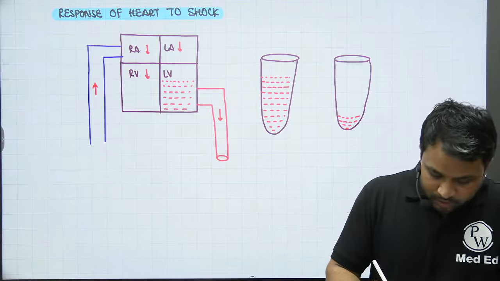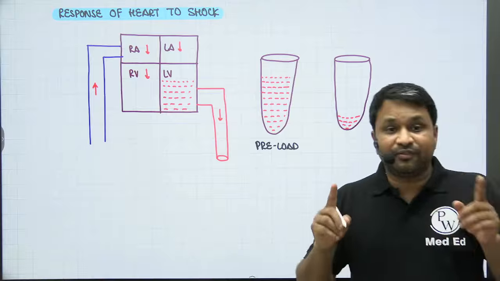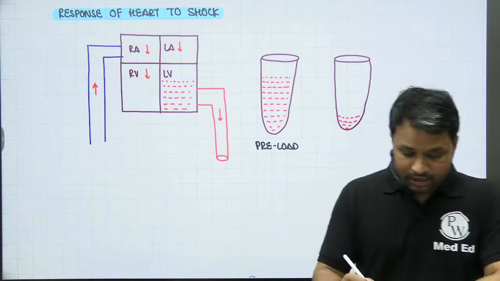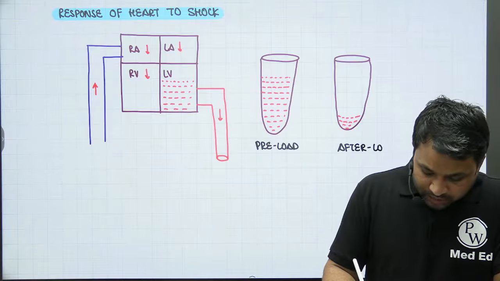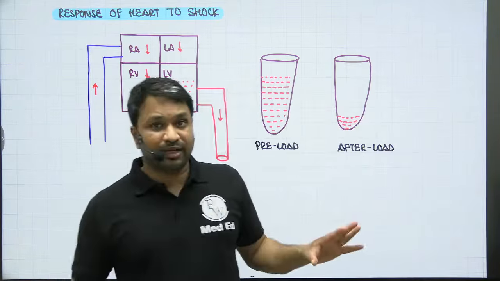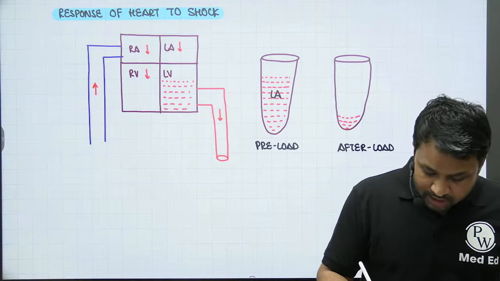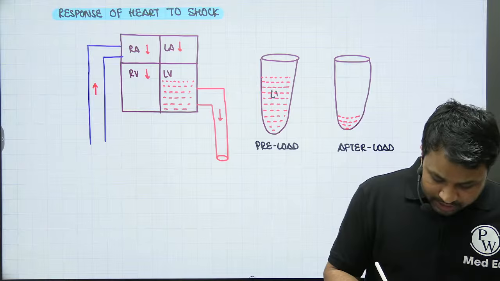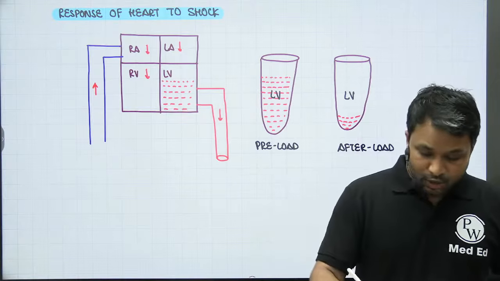So preload is the amount of blood available in the left ventricle before contraction, and afterload is the amount of blood that is left behind in the left ventricle once the contraction is done. So before contraction, this is the blood in the left ventricle, and this is the blood available in the left ventricle after contraction, right? So where did the rest of the blood go?